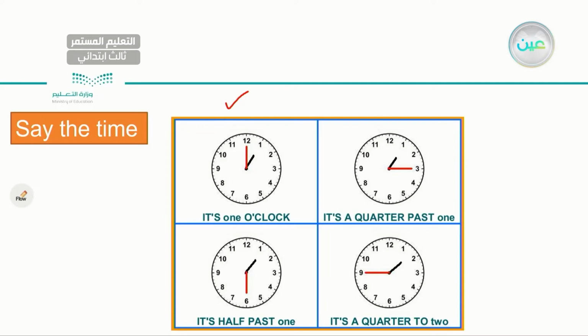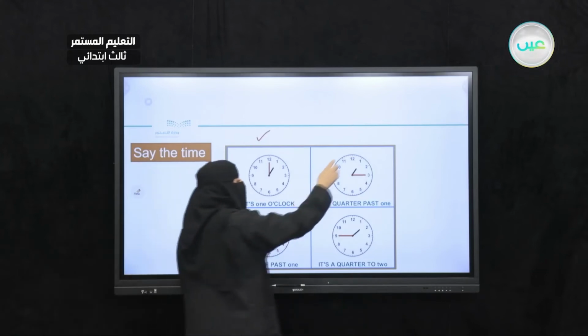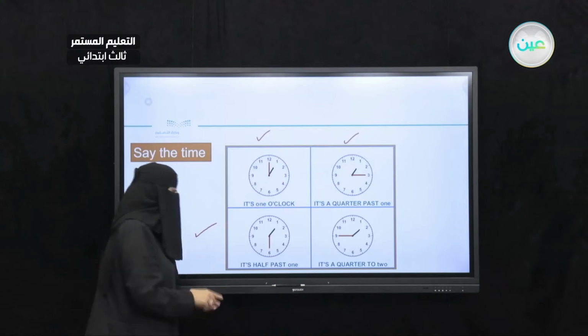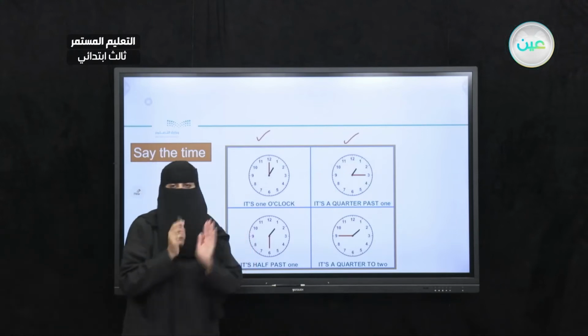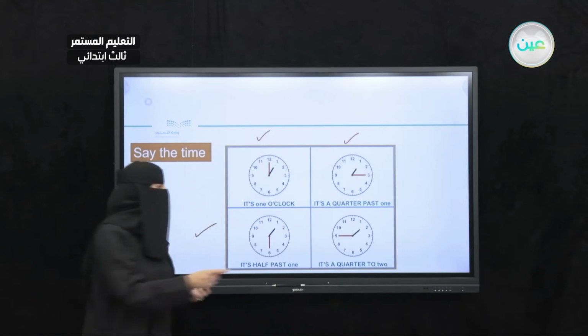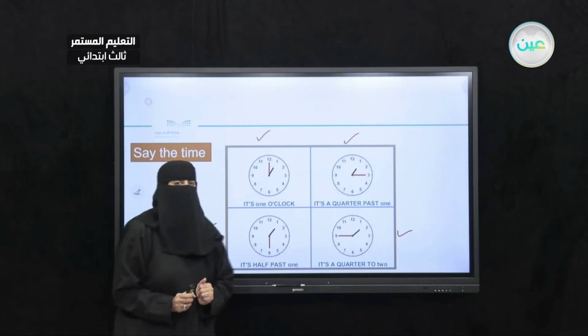So what time is it for the first time? It is 1 o'clock. Exactly 1 o'clock. Okay? I will add 15 minutes now. What time is it? It is 1:15, right? I will add 15 minutes. It is 1:30, right? I will add 15 minutes now. It is 1:45. Let's read one more time, my dear students.